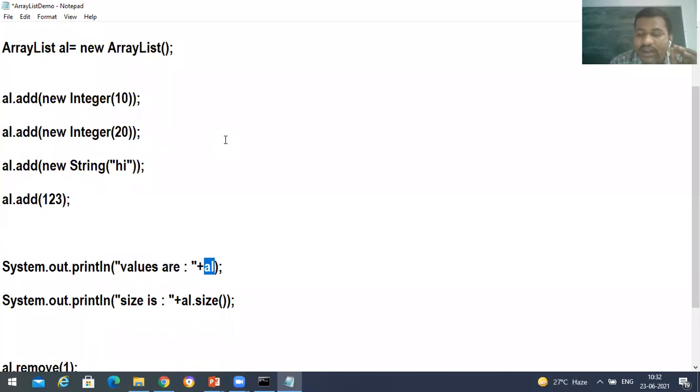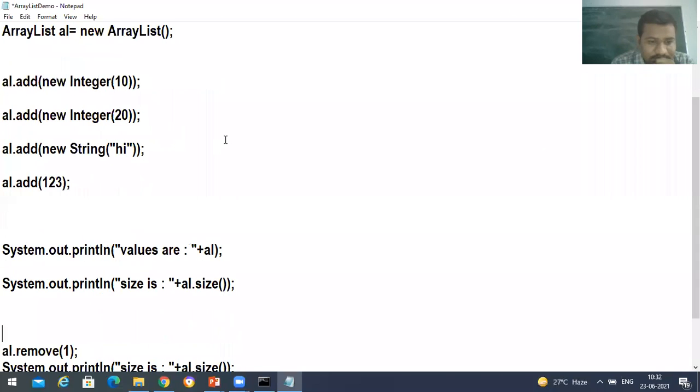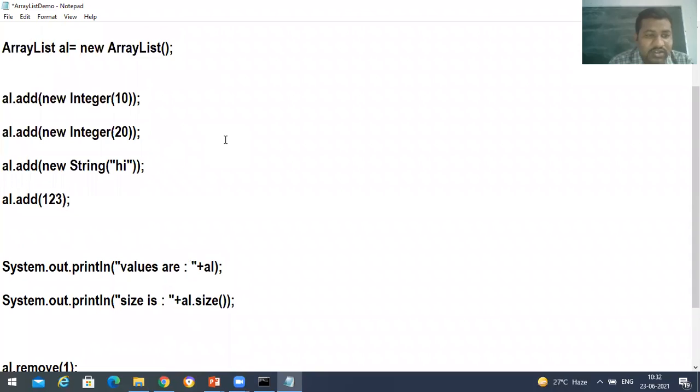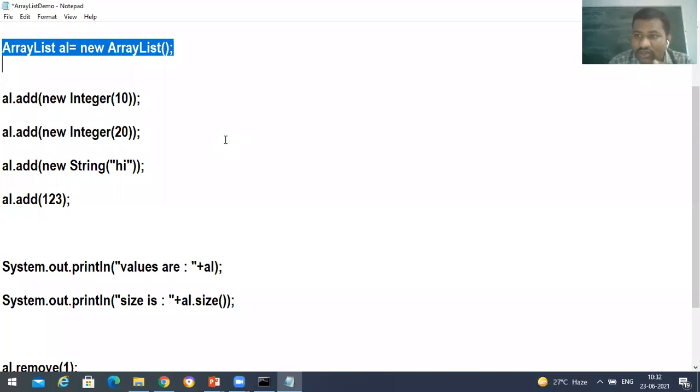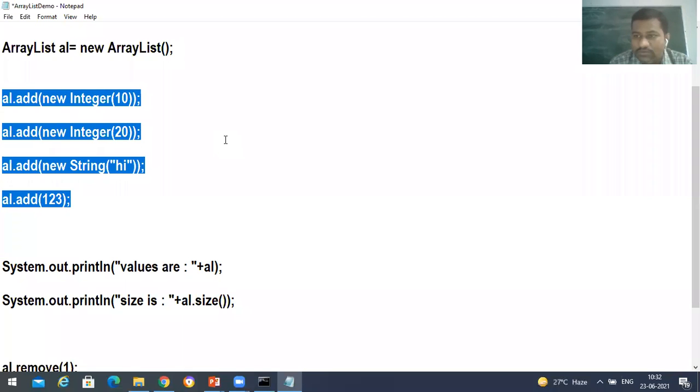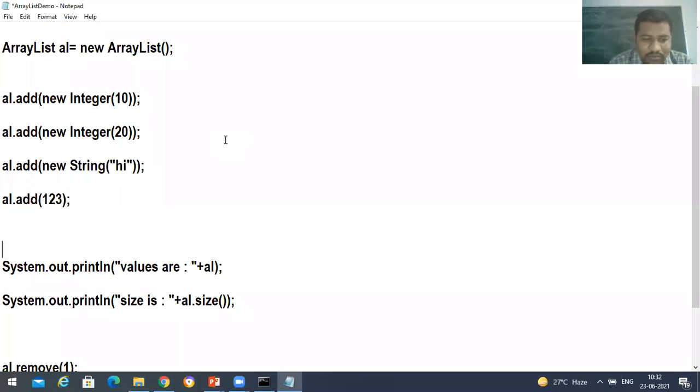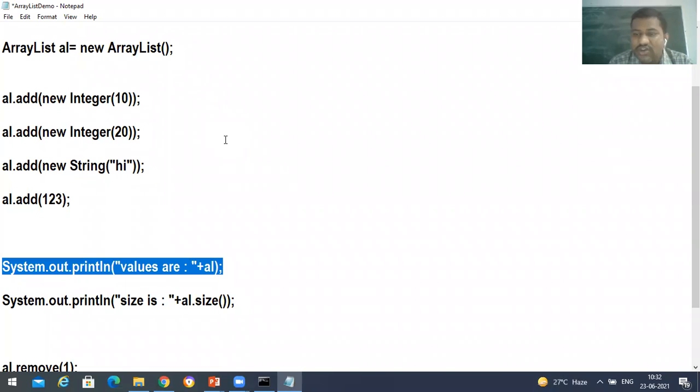Generally, if you print an object, which method is going to be called? toString, sir. Very good. The toString method is going to be called. So if I print AL, the toString method is called. That means ArrayList's toString method was overridden in such a way that it gives the complete list of elements in that AL object. Simply remember that if you print AL, you will get the complete list of elements: 10, 20, hi, and then 123.